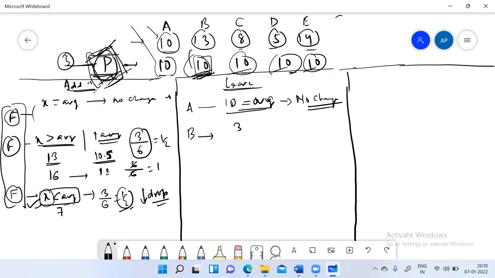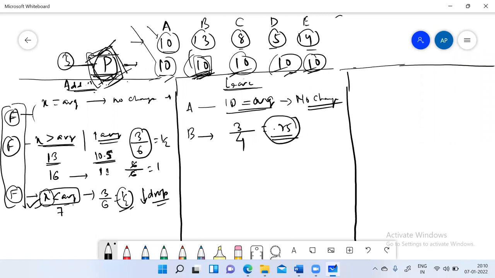We will give back the 10 as 10, and we need to give B 3. P will extract 3 from the rest of the people. So 3 divided by what? 4 people, which is 0.75 from everyone.